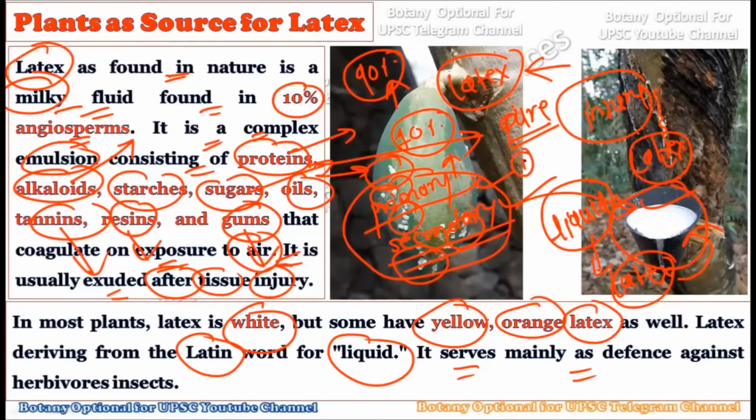The very first function is to heal the injury. In case of injury, for the healing of injury, this latex is required. The second one is defense against the herbivores. As you know, the herbivores are very famous for consuming the plant, and to save itself from these herbivores, the latex is often used by the plant bodies.